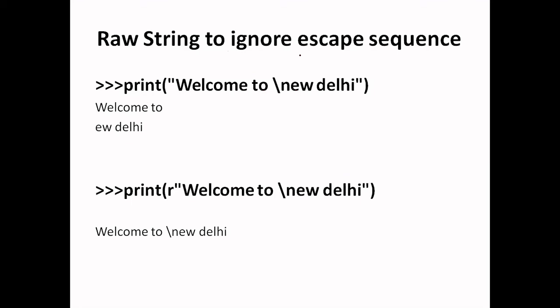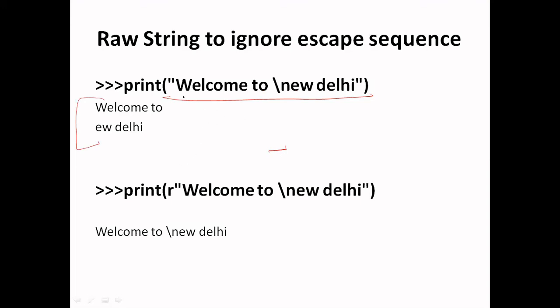There is another option, using a raw string to ignore the backslashes. Like in this example, suppose we want to write welcome to New Delhi, and suppose I want to write this slash symbol here. If I write this plain string, we'll get the answer like this.